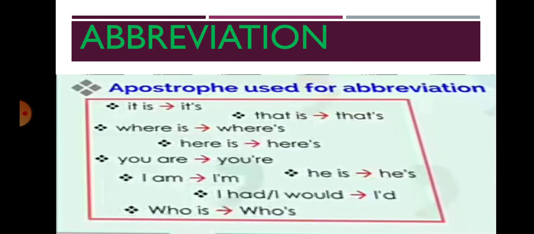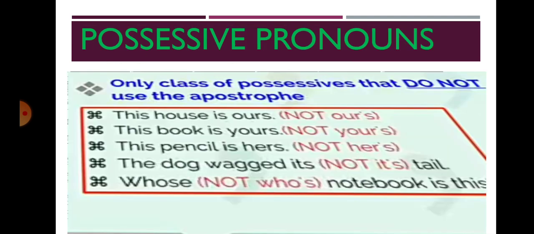Then for abbreviations we are using an apostrophe. Then for contractions we are using an apostrophe. It is, it's; that is, that's; where is, where's; here is, here's; you are, you're; I am, I'm; he is, he's; I had or I would, I'd; who is, who's. So here we are using an apostrophe for the contraction form. Apart from this, many contractions are there.